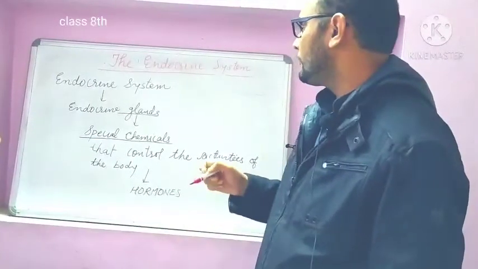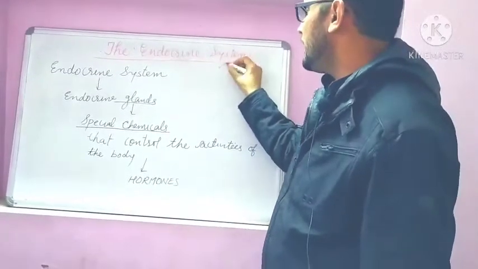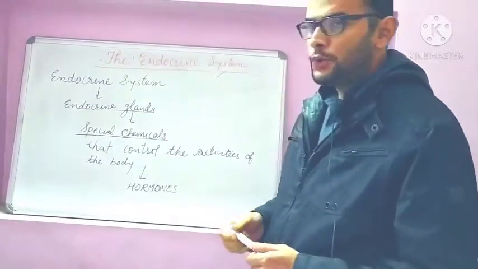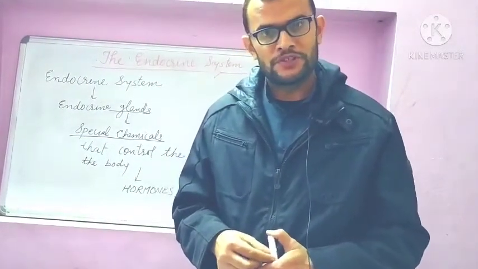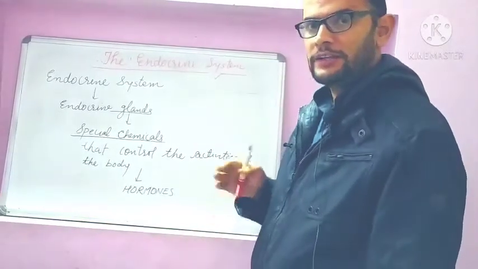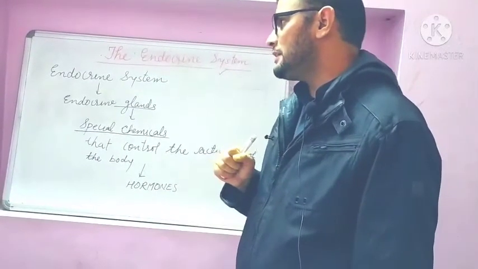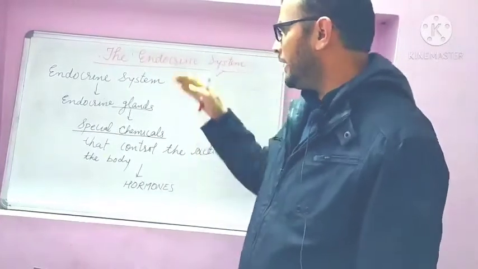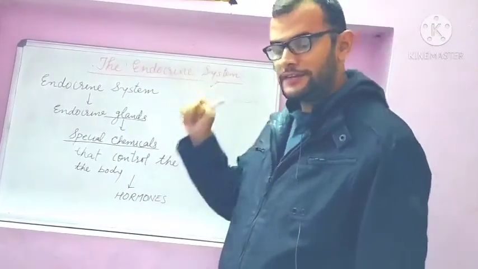Hello everyone. Now let us discuss one important chapter, that is the endocrine system. As you know, our body activities are controlled by two systems which are present in our body. The two systems are, one is the nervous system and another one is the endocrine system. Here we will study about the endocrine system, and in the endocrine system we will study about endocrine glands.